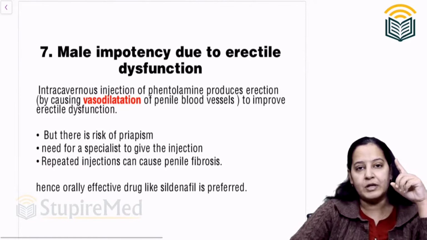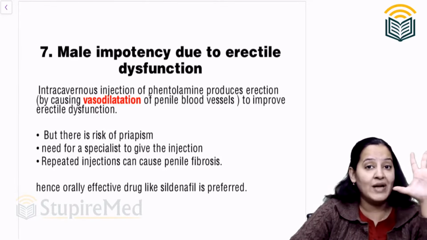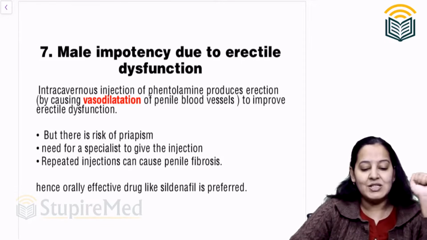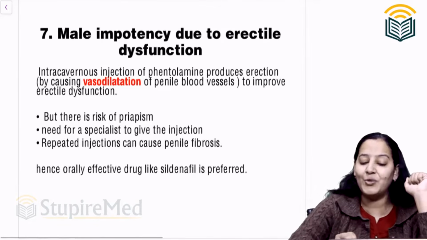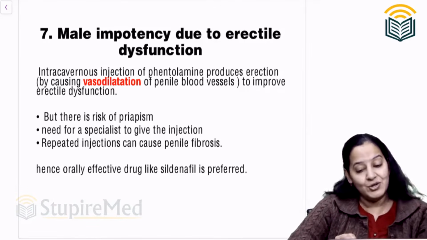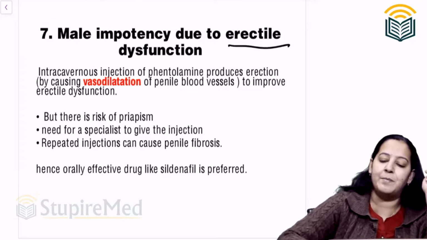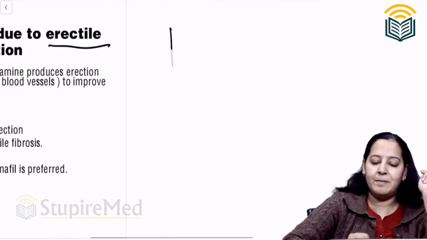Now next use, total 8 uses are there based on vasodilatation property. Next use is male impotency. Now what do you mean by this? Male impotency due to not ejaculation, it is due to erection. Erectile male impotency. So this is the penis of the male.